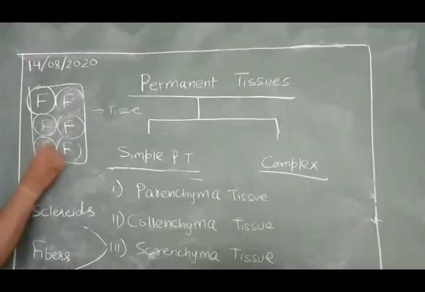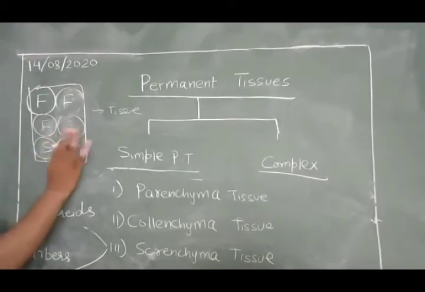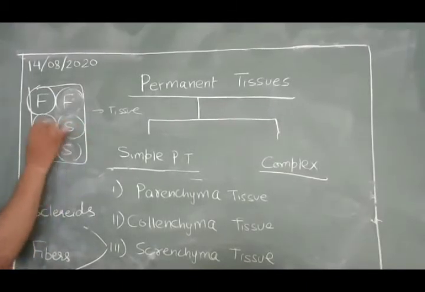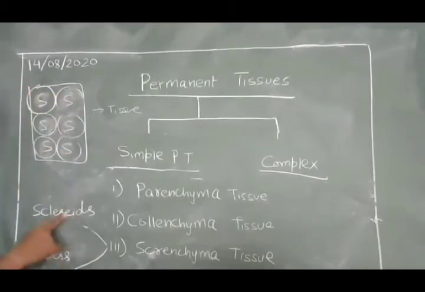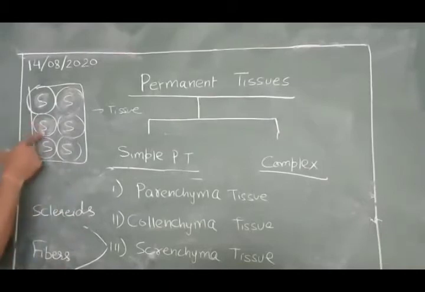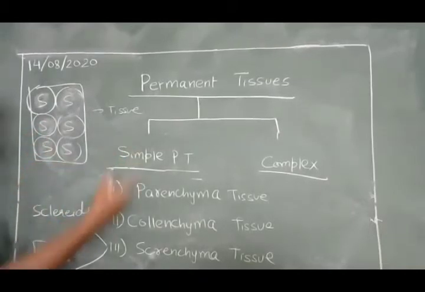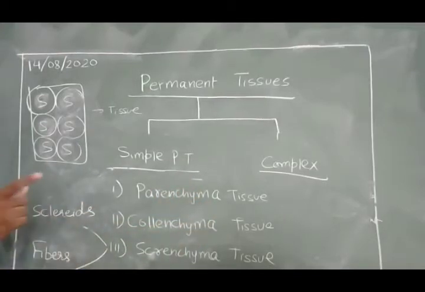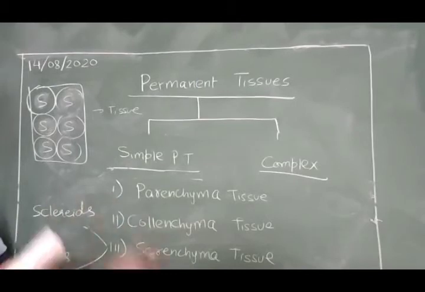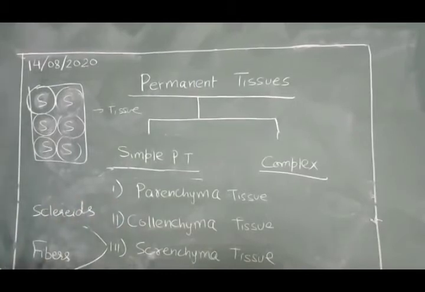If only sclerites are present, the second variation. Sclerenchyma is of two types, the fibers and sclerites. If only the sclerites are present, then it is also a simple permanent tissue. So that's why the sclerenchyma is not a complex one, because the two variations are never present together jointly.